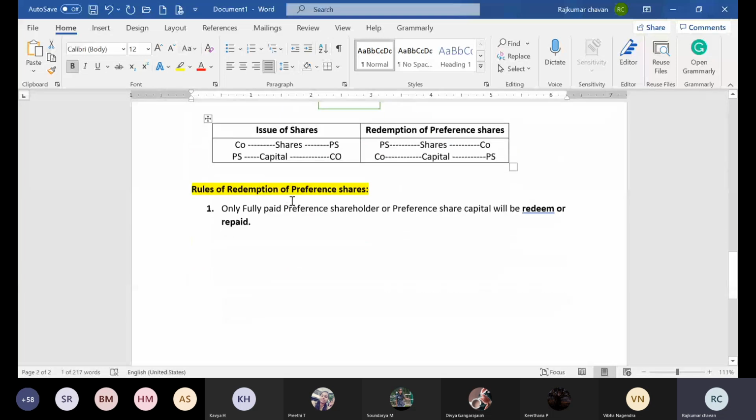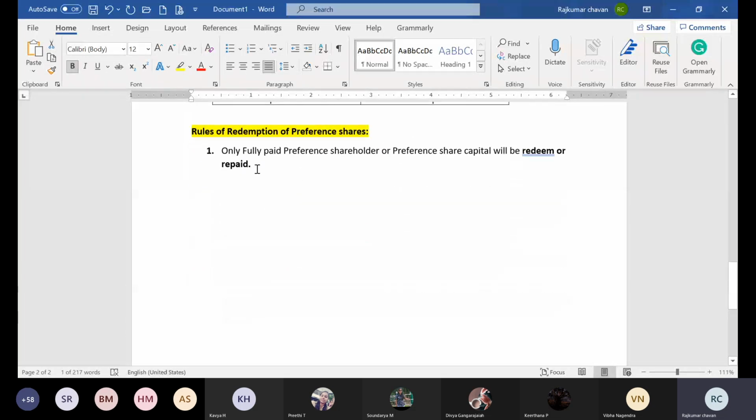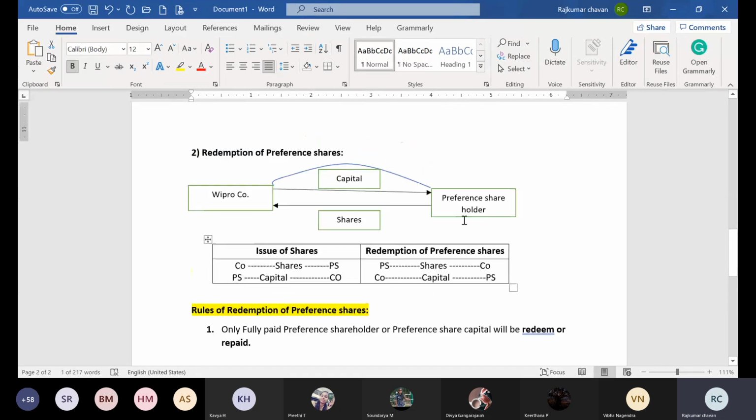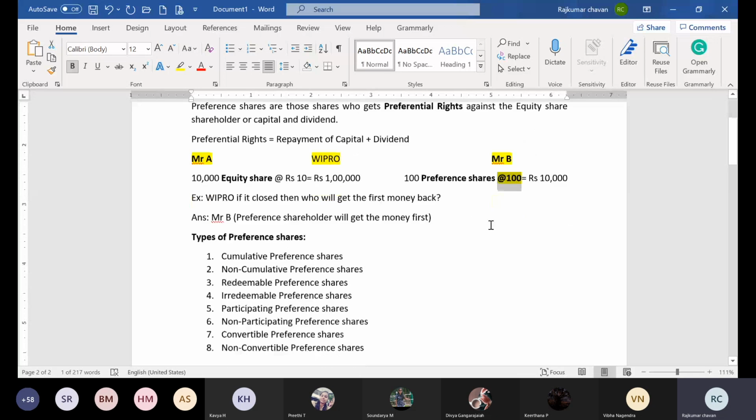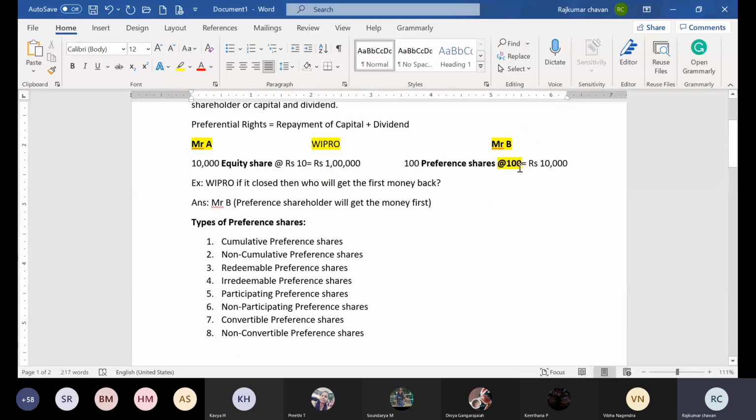So remember, if the preference shareholders have not paid the money fully, then the company will not do the redemption of preference shares. If anyone wants their money back, they should have paid the face value completely. In the previous semester we discussed the different stages of collection of money: application stage, allotment stage.